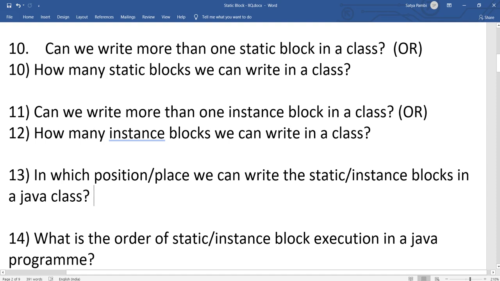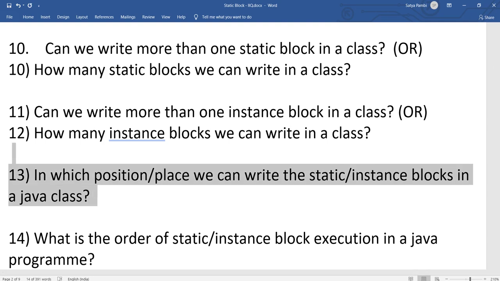And in which position or place can we write static or instance blocks? There is no particular position. We can write them anywhere in a class. We cannot write them inside a constructor, inside a main method, or inside any method, but inside a class we can write them anywhere.